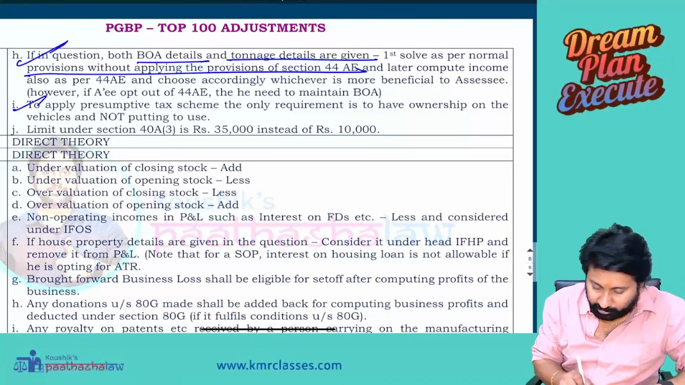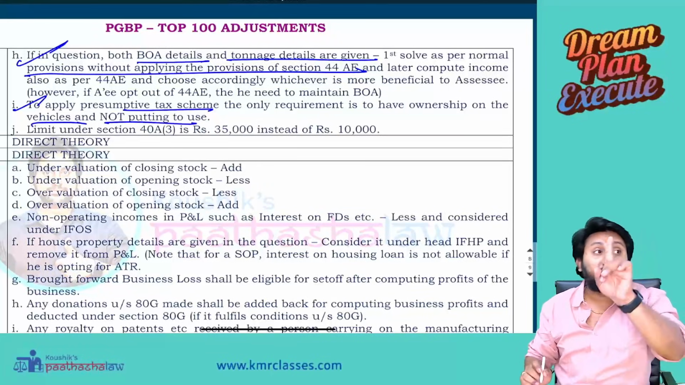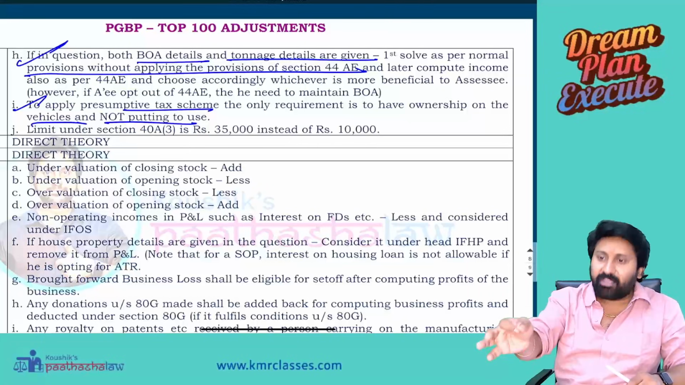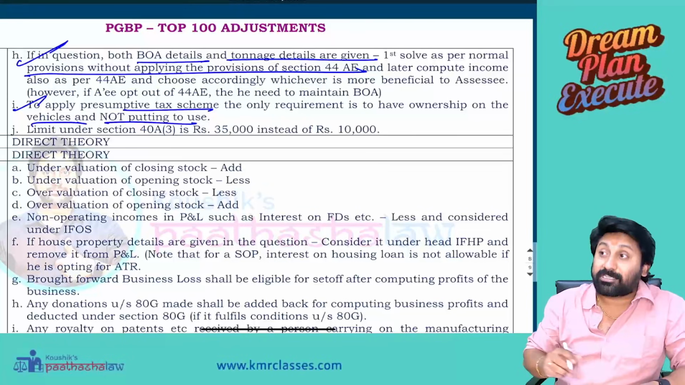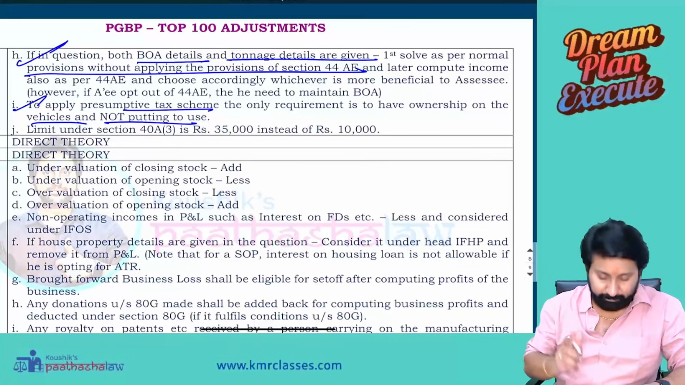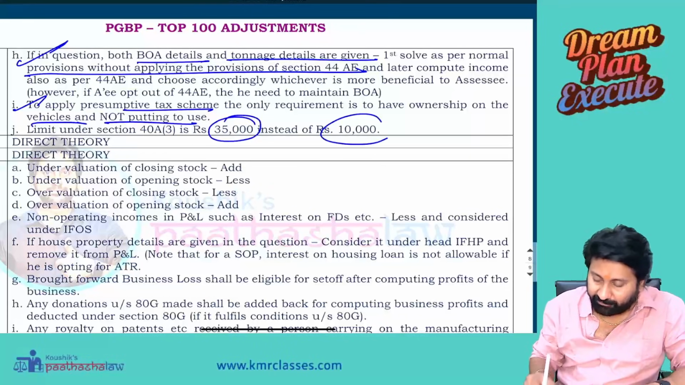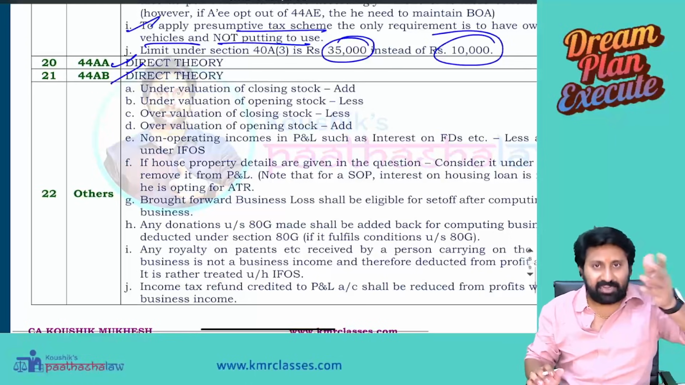To apply the presumptive tax scheme, the only requirement is to have ownership of the vehicle, not putting it to use. Put to use is not required. If you own the vehicle, that's it. Whether you put to use or not, I will calculate income on that. No sir, I did not put to use. Therefore, don't calculate income on that vehicle? No. Limit under 40A(3) is 35,000 instead of 10,000. Already I told. Next, 44AA, one is books of account and the other tax.